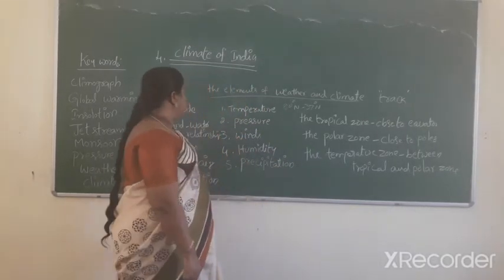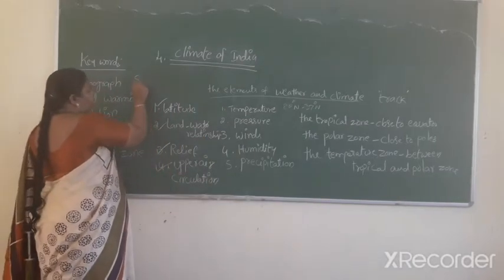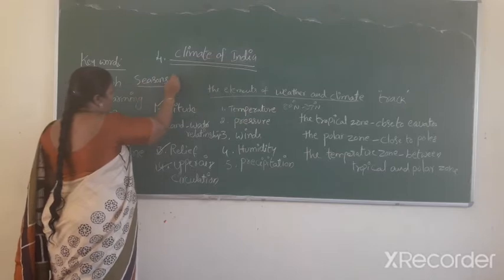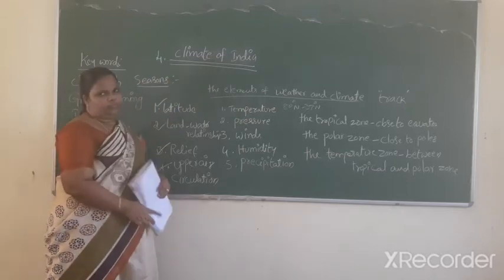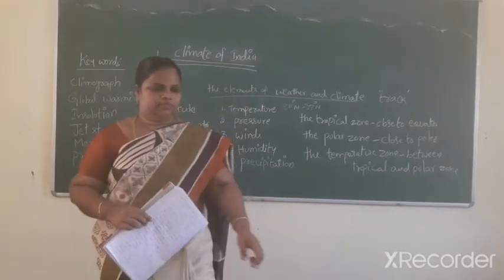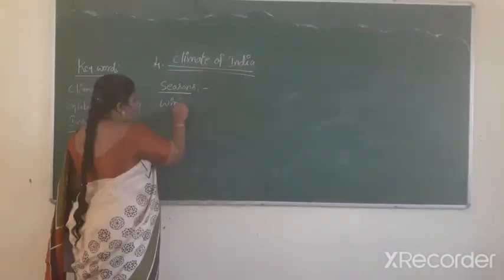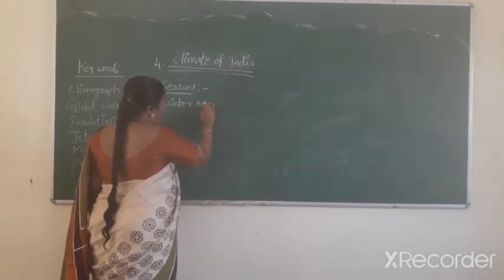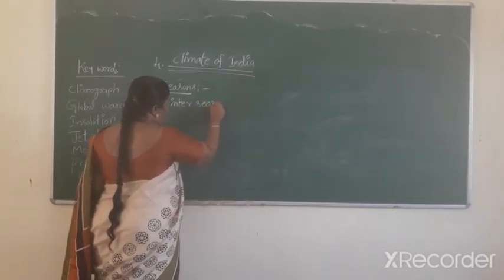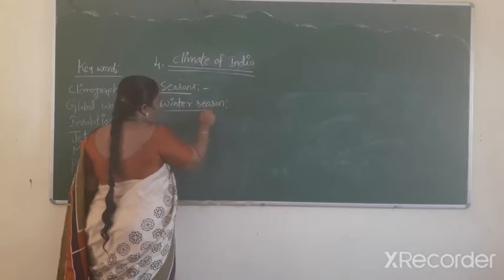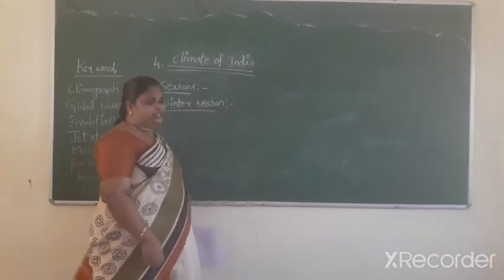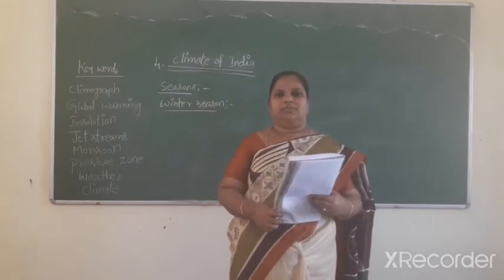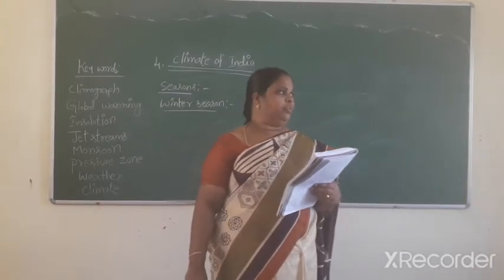Next one, seasons. Winter season. January is usually the coldest month in North India.